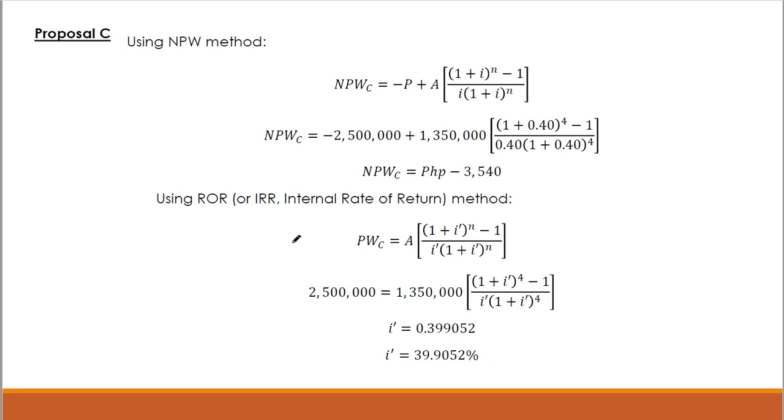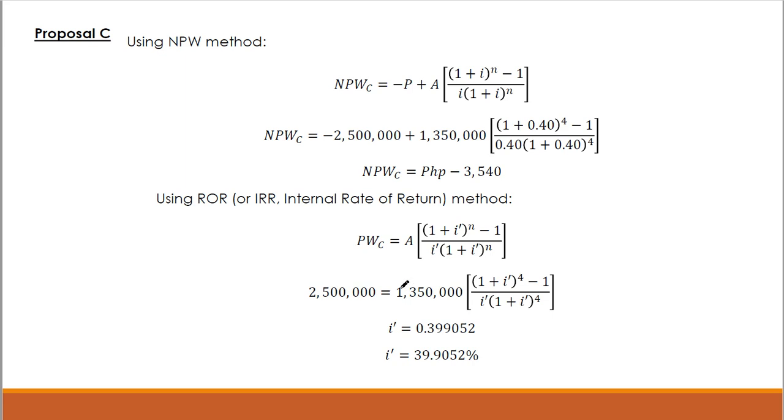Using the IRR method or ROR method, equate ulit natin yung principal, okay, yung principal na 2.5 million and then the present worth of the annual revenues.